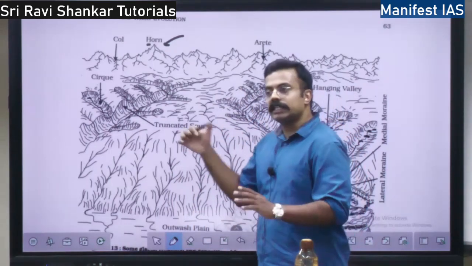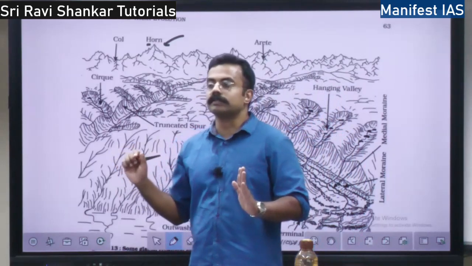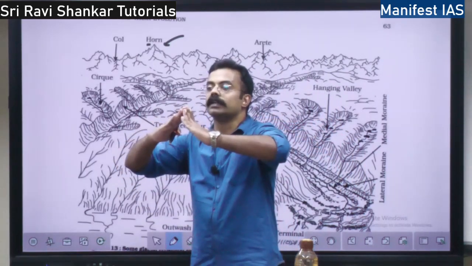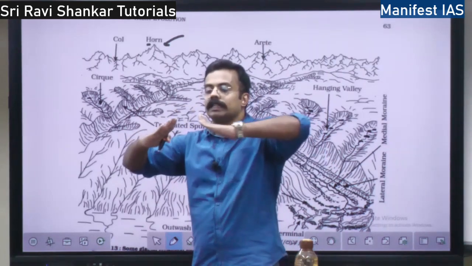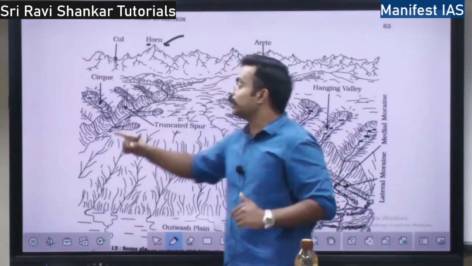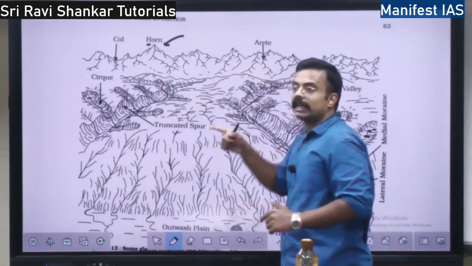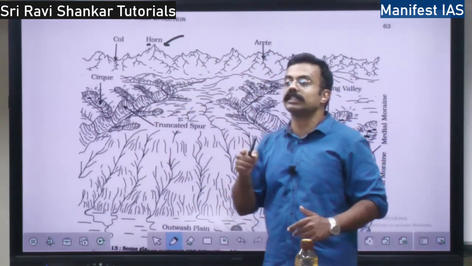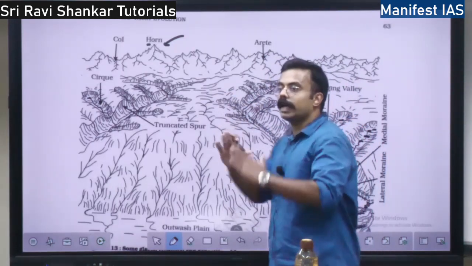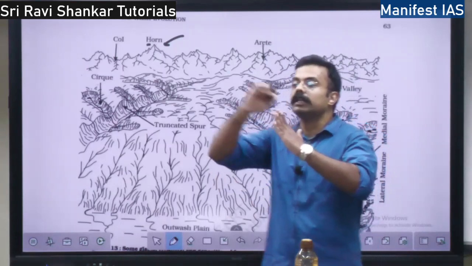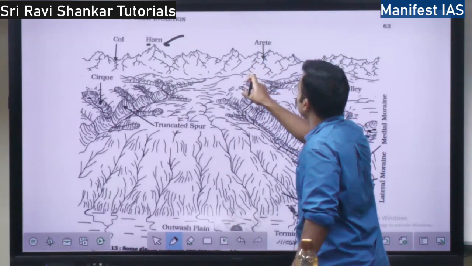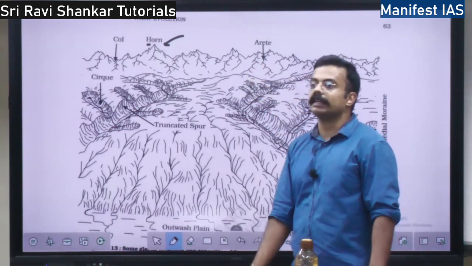Arete means what? It is similar to the horn, but only two cirques are going to meet. When two cirques meet in the backward direction, it is going to give a mountain-like shape. That is an arete, right? It has a sinuous ridge. Sinuous ridge means a wave-shaped tip. It has a wave-shaped tip. See, isn't it wave-shaped? So this is an arete.